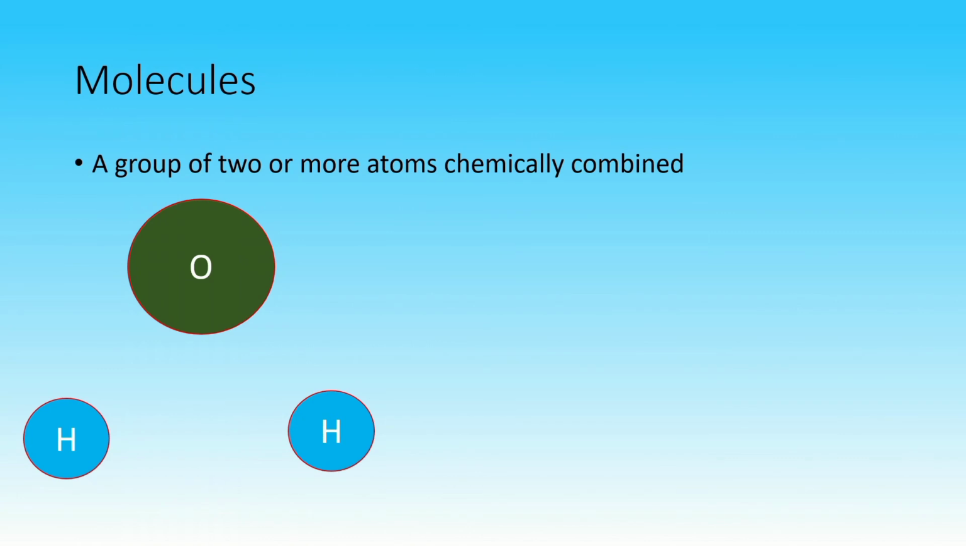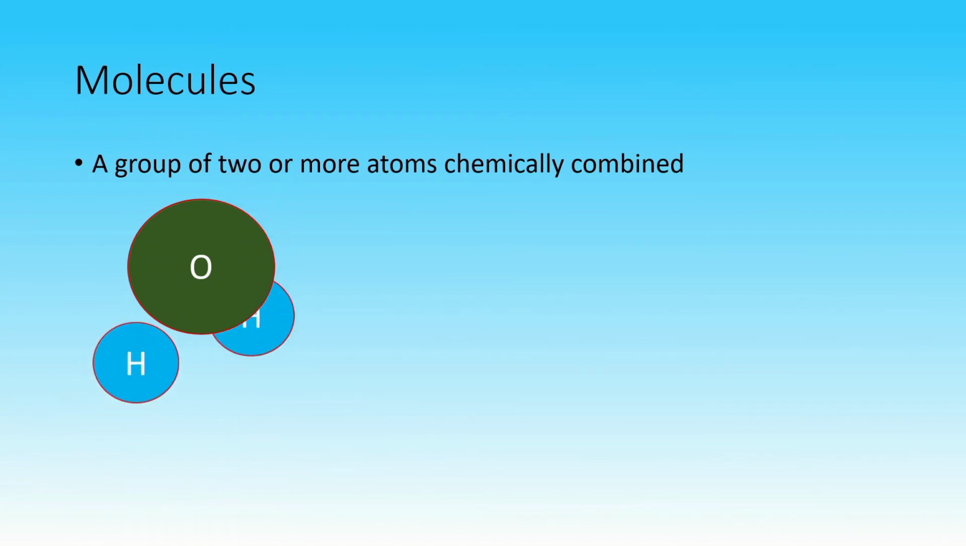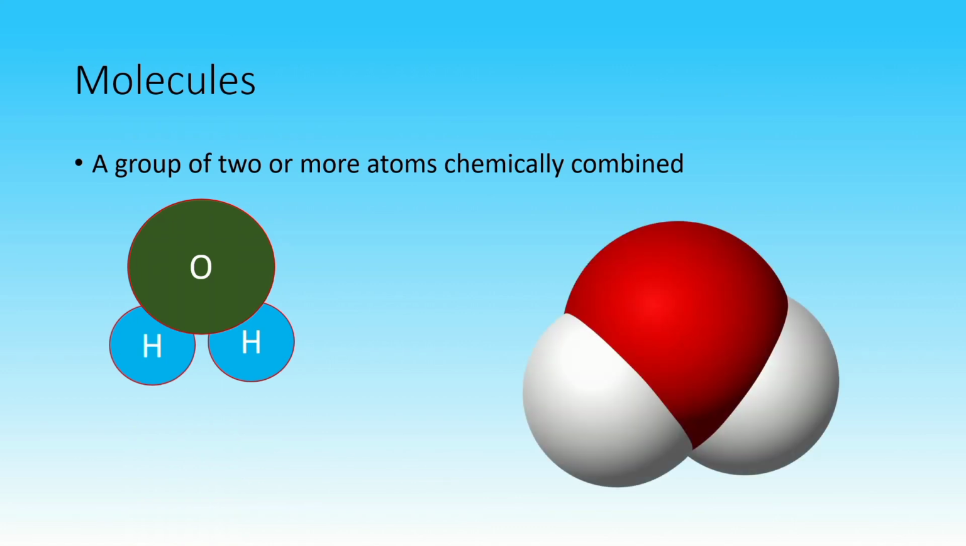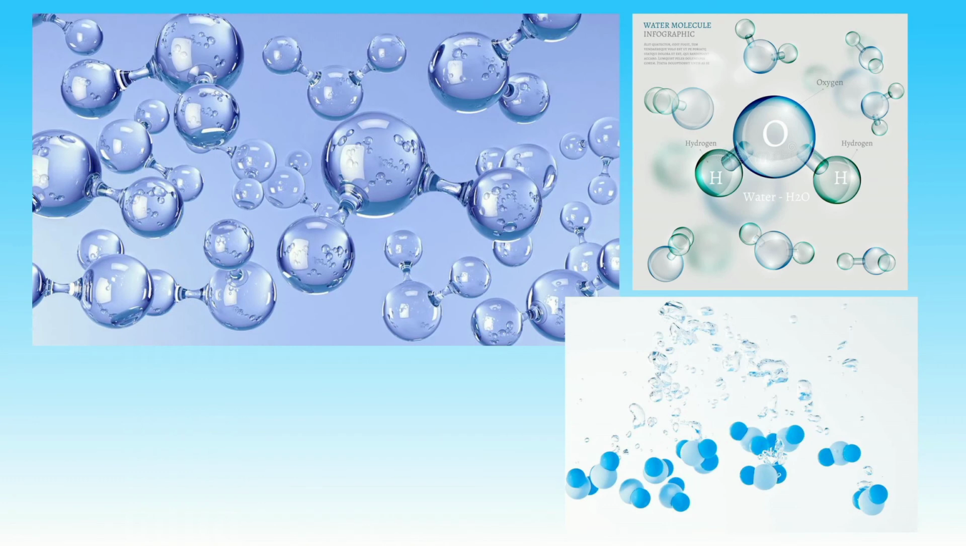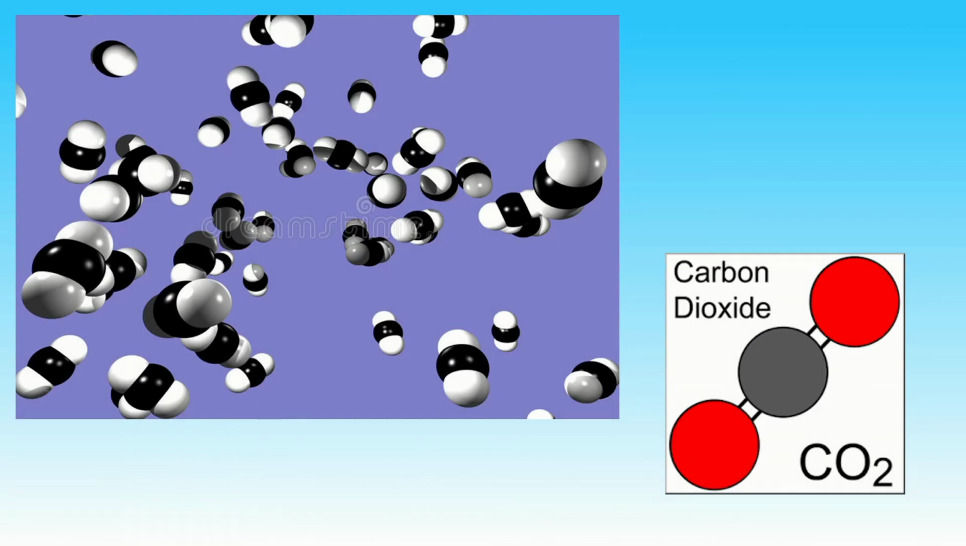Compounds are made up of molecules. A molecule is a group of 2 or more atoms chemically combined. For example, a molecule of water is composed of 2 atoms of hydrogen and 1 atom of oxygen. Likewise, a molecule of carbon dioxide is formed from the chemical combination of 1 atom of carbon and 2 atoms of oxygen.